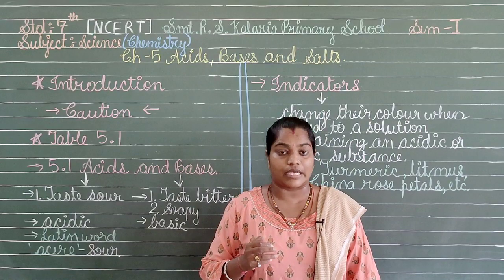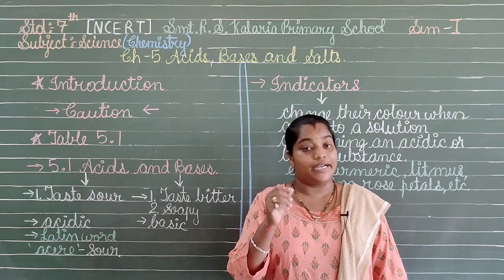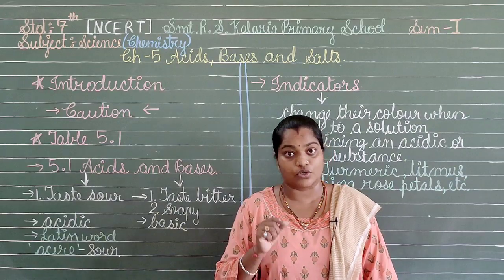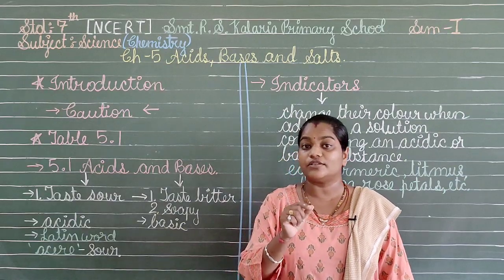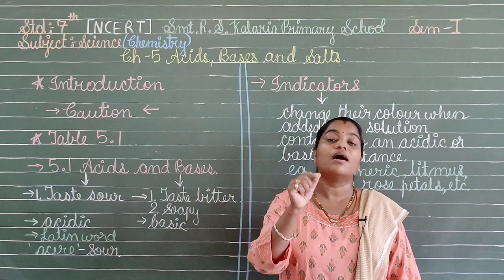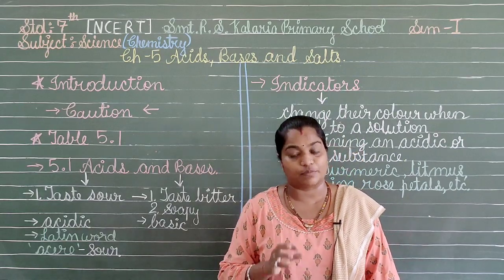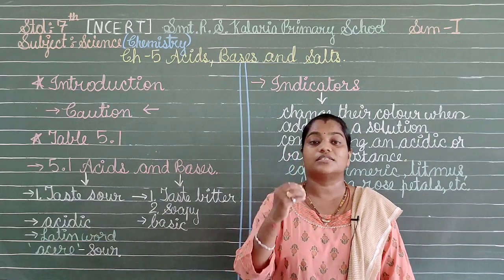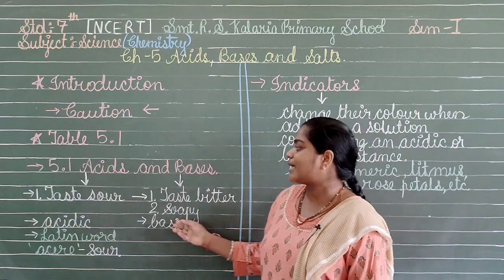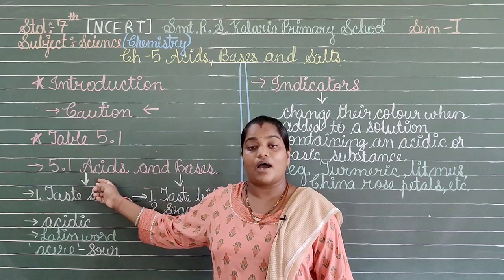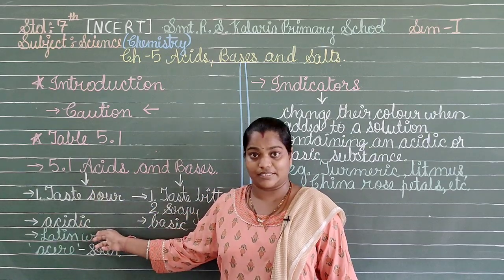When we touch anything and feel it soapy or slippery, it means that it is basic in nature. So by touching anything, we can indicate whether it is a base or an acid. Acids will not have this, but bases will have the soapy or slippery touch.